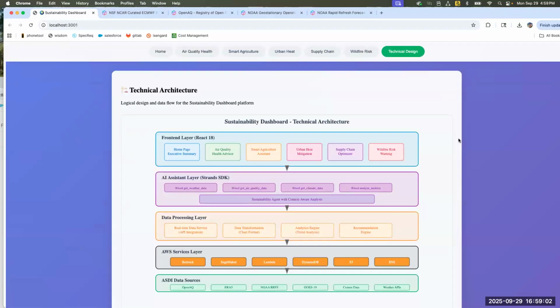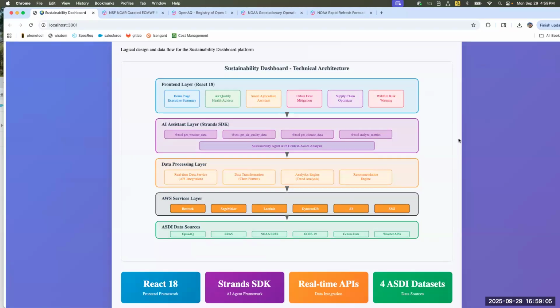And going into the technical design, the front end was built using React. We are using agentic AI. We have built a Strands agent, which is using some of the data, including the ASDI data, as tools. And we are using some real-time data using the weather API to get the data. This can be deployed in any kind of compute. We also have additionally an SNS integration to send out daily trend reports to the key stakeholders.